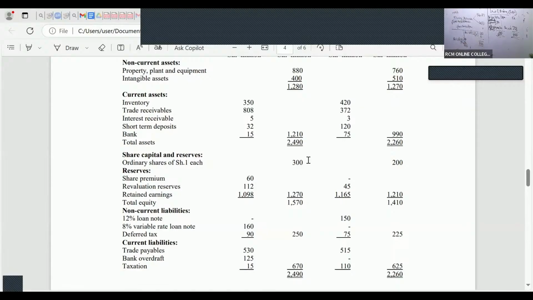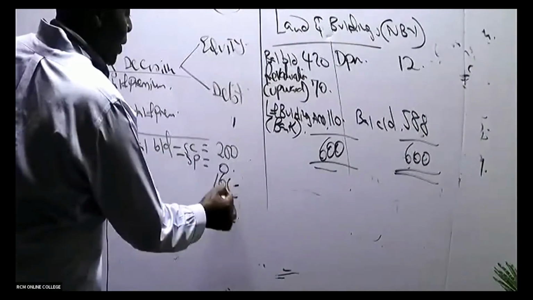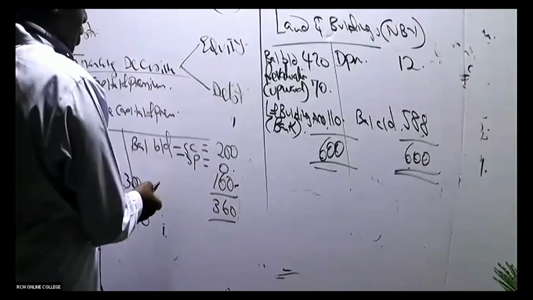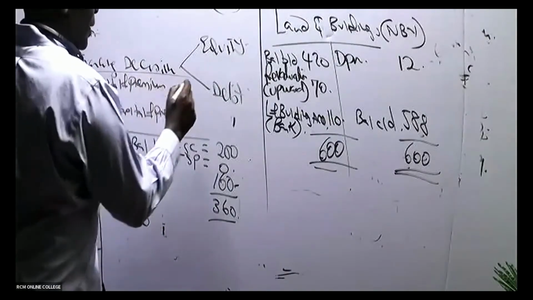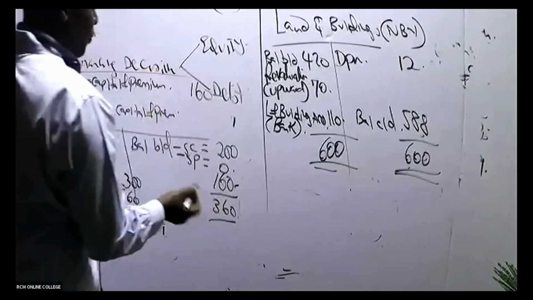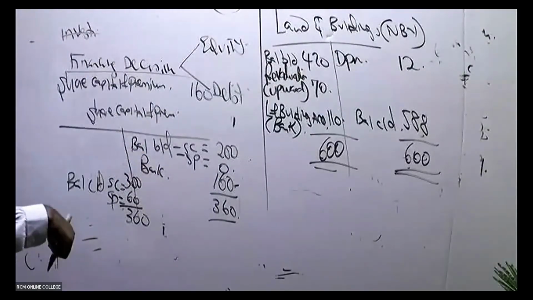So can someone give me this balancing figure? The balancing figure is 160. In this case, these are new shares issued. So under financing activities, share capital and premium is 160, and it's positive because this is bank. We are debiting our bank account.